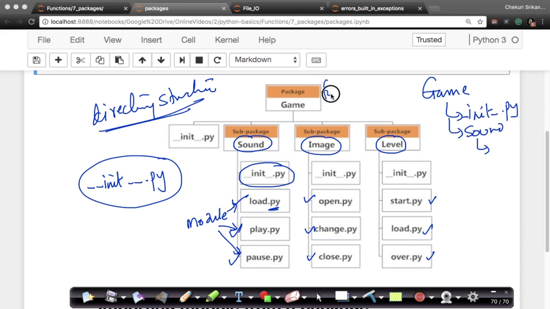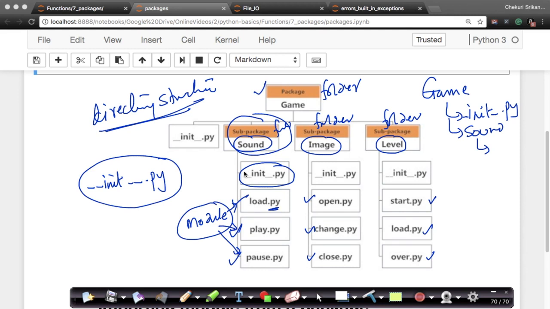So this is a folder. Similarly, this is a folder, and this is a folder, and the rest of all of them are files. This is a folder and this is a subfolder. So you can think of packages in Python as basically folders, intuitively, if you want to think about it that way. And modules are nothing but .py files.